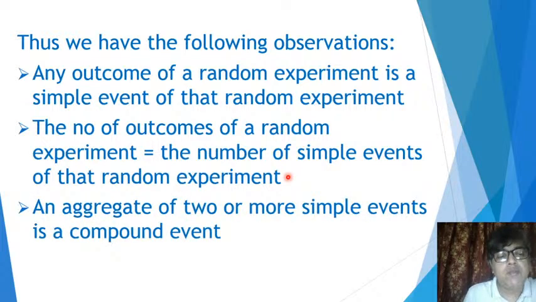And then we can say in the reverse manner that if you take an aggregate of two or more, minimum 2, simple events, we get what is known as a compound event. That's another way we can define it. Instead of saying that a compound event can be further decomposed, we can say that if we aggregate 2 or more simple events, at least 2 of course, then you get what is known as a compound event of that particular random experiment.